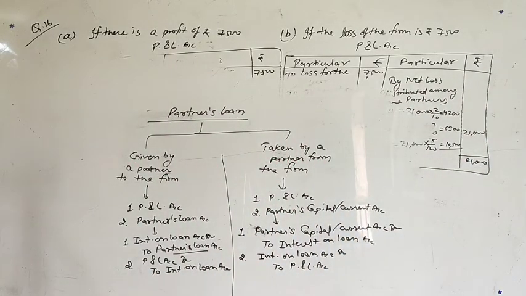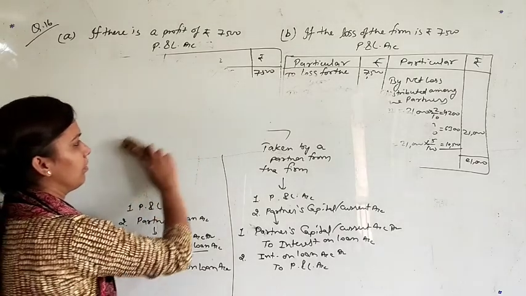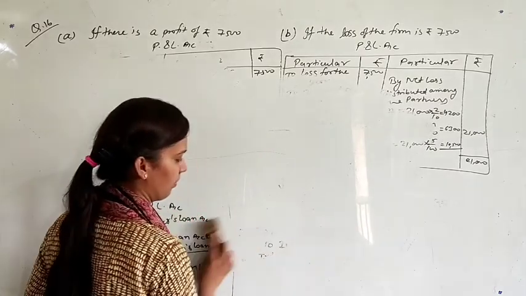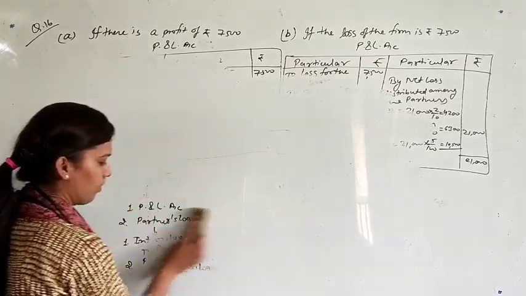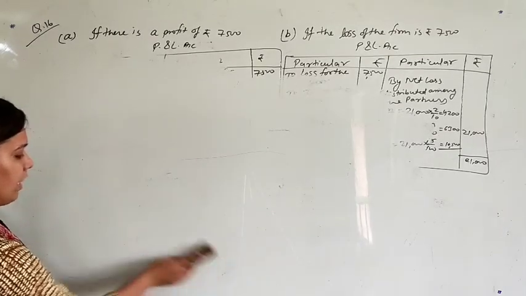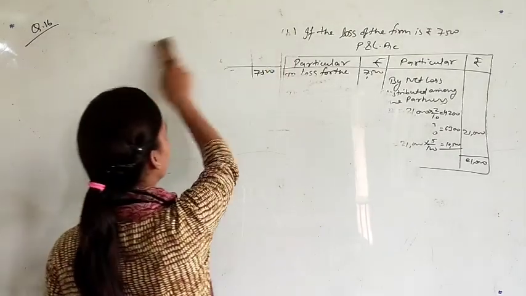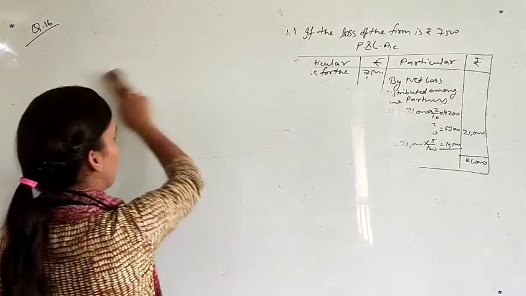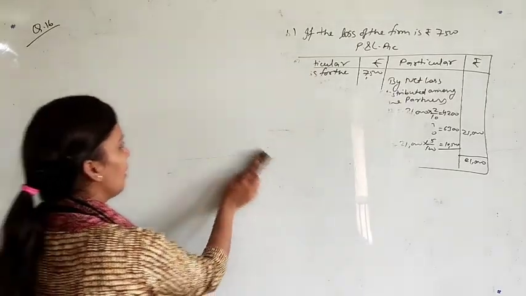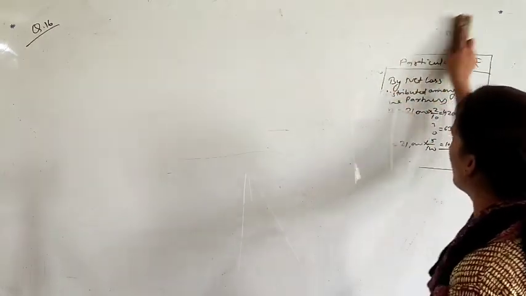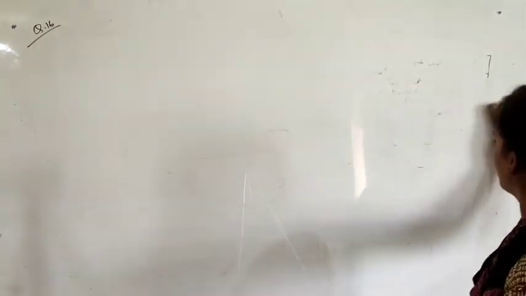So I am starting now with question number 18. In question number 18 you will find both loans, and we will see how we calculate these loans. Simply, the first loan will be an expense for the firm, but the second loan will be a gain for the firm.